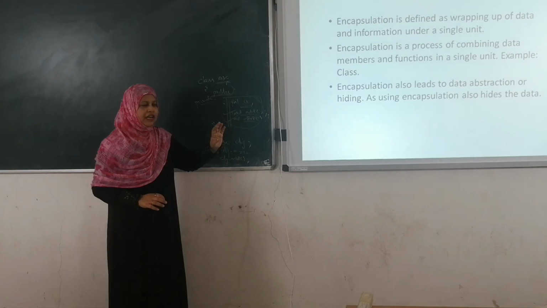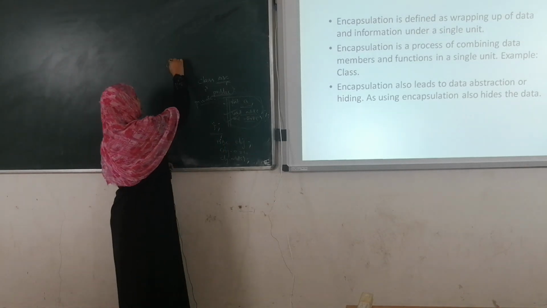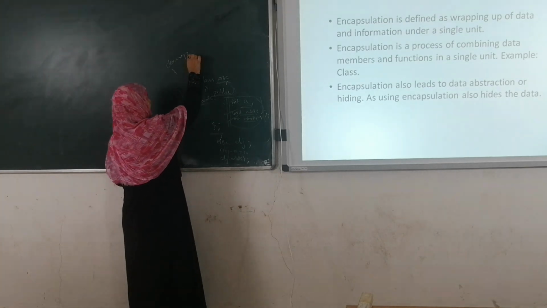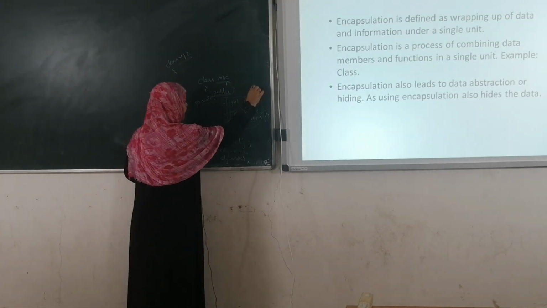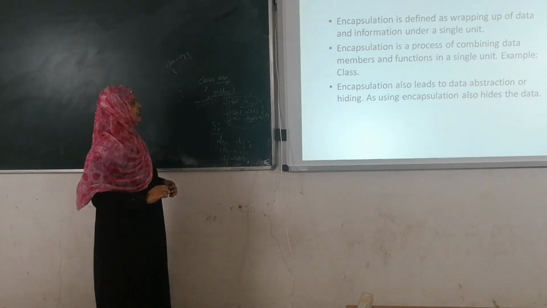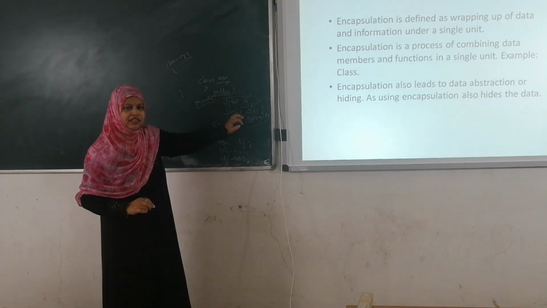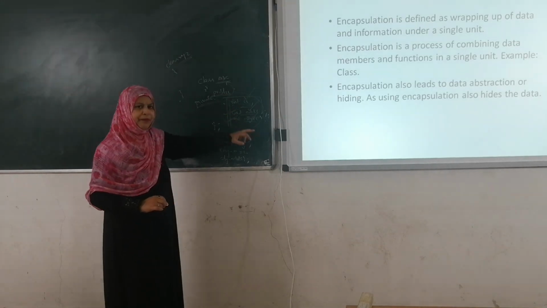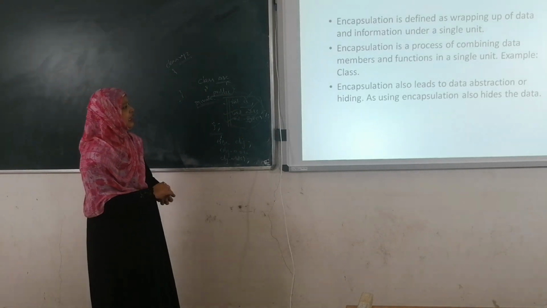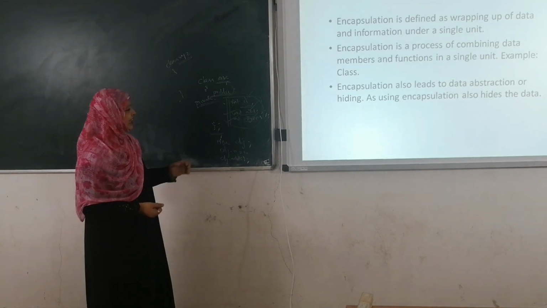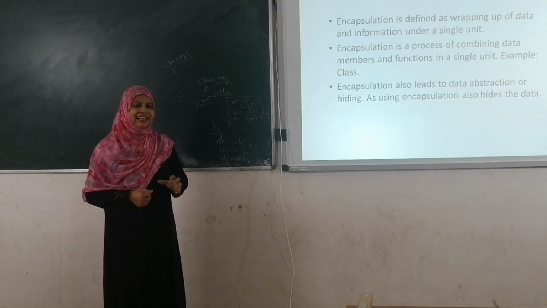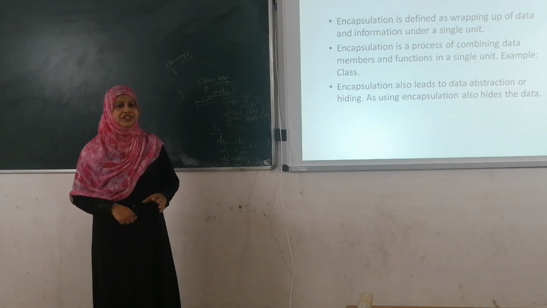For example, I am going to define one more class XYZ. Class XYZ is not going to access A, add and multiplication. Why? Because these are the private data members of class ABC. If we use public, then XYZ can easily access them. That's the reason by using encapsulation we can perform data hiding. We can hide the data by using the data encapsulation property.